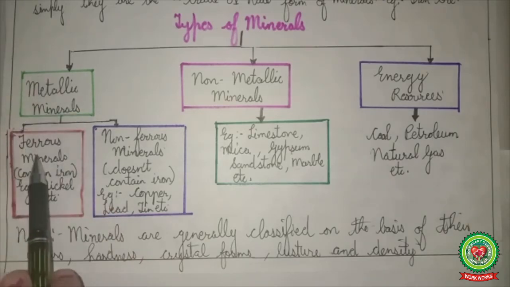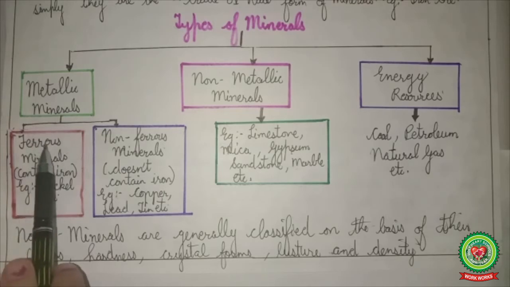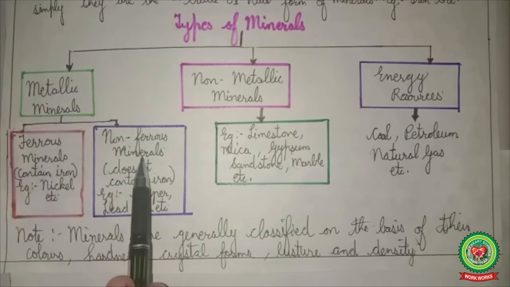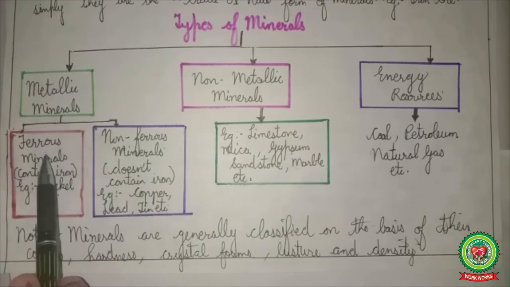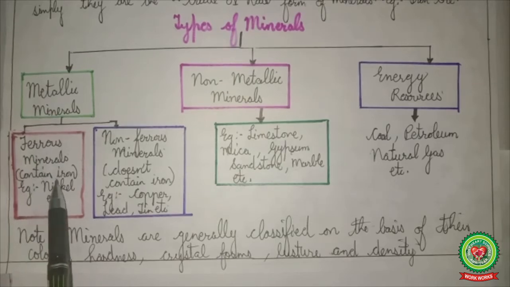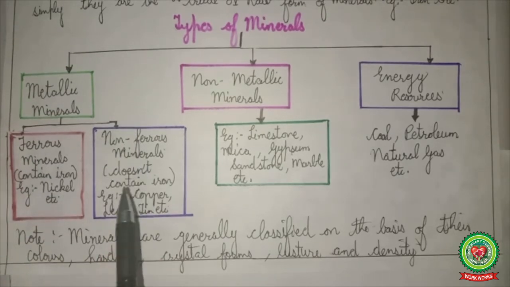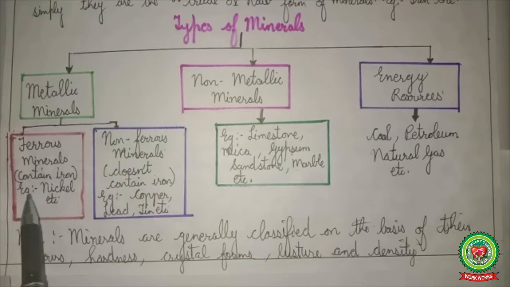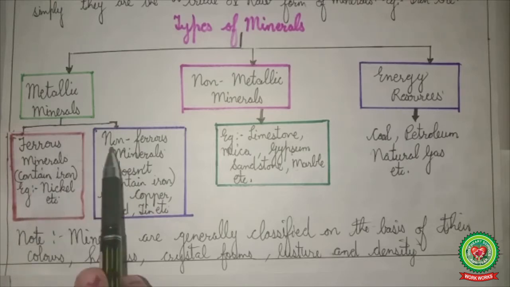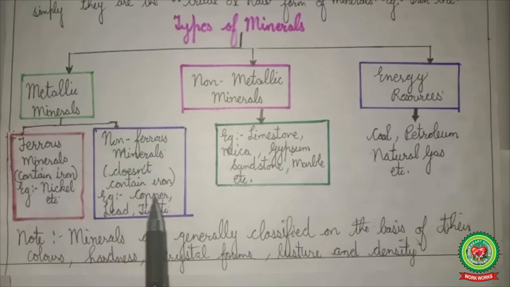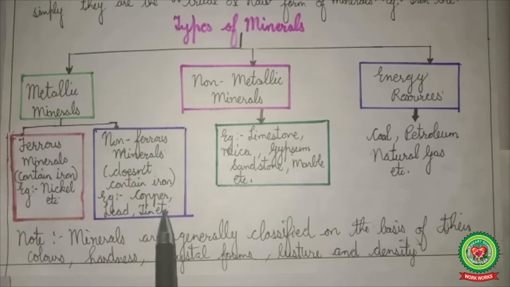They are further divided into two types, that is ferrous minerals and non-ferrous minerals. Ferrous minerals are the minerals that contain iron, and non-ferrous minerals are the minerals that do not contain iron. Example of ferrous minerals is nickel. Example of non-ferrous minerals are copper, lead, tin, etc.